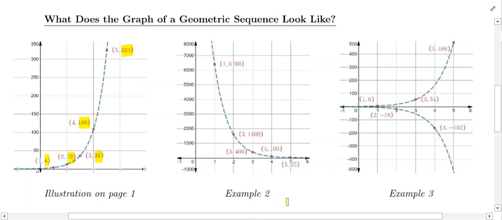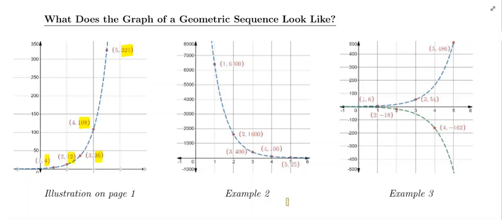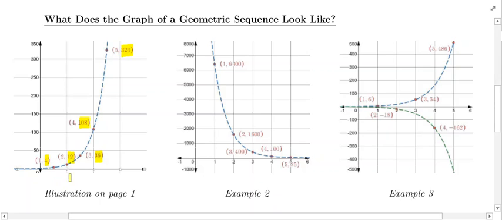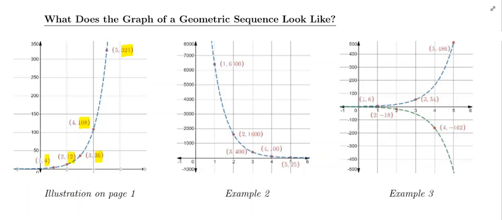Remember, the graph of the sequence itself is the red points, these discrete points. I fit a curve to these points. The blue dotted curve that you see going through the points, I fit that curve so you can see the trend that the points are following.